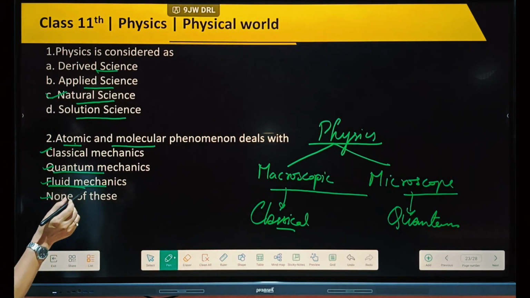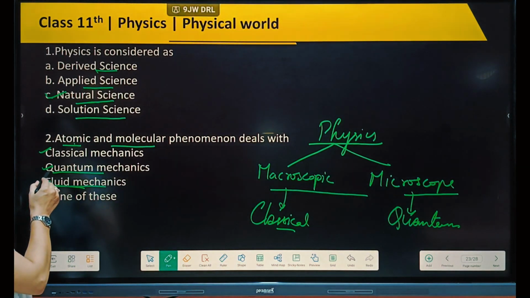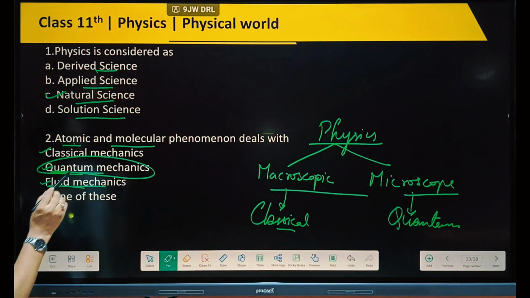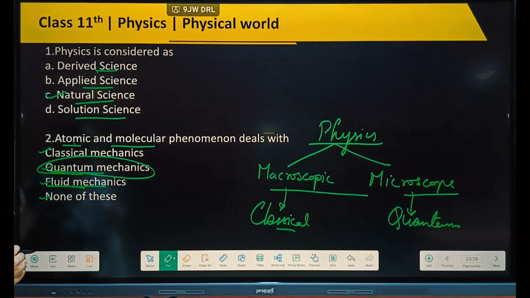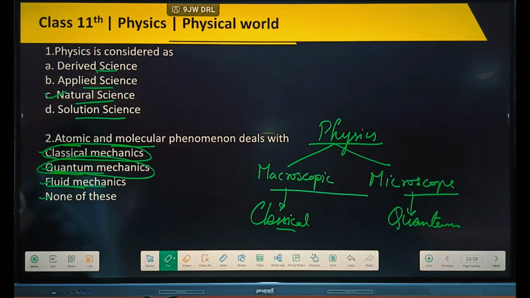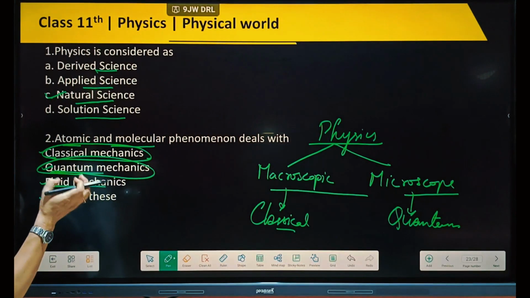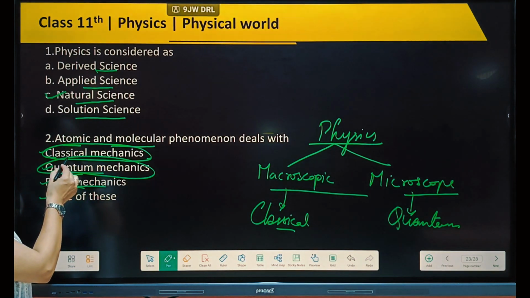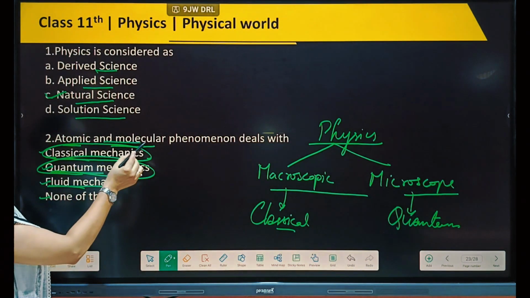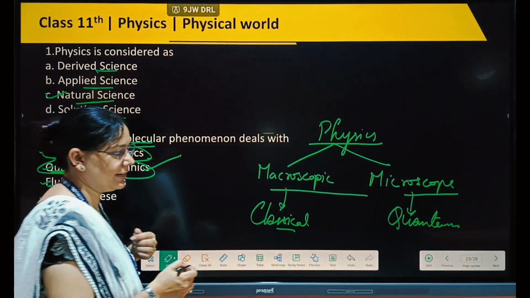Quantum mechanics means the study of quanta particles, that is, charged particles. In this, the main discovery about the photoelectric effect was given by Einstein. The first one is classical mechanics. Classical means old. So macroscopic objects, which we can see easily, come in classical mechanics. Atomic and molecular phenomena will come in quantum mechanics.